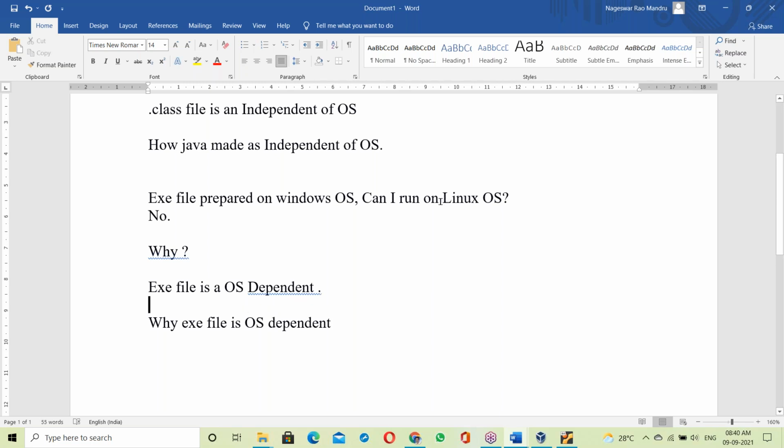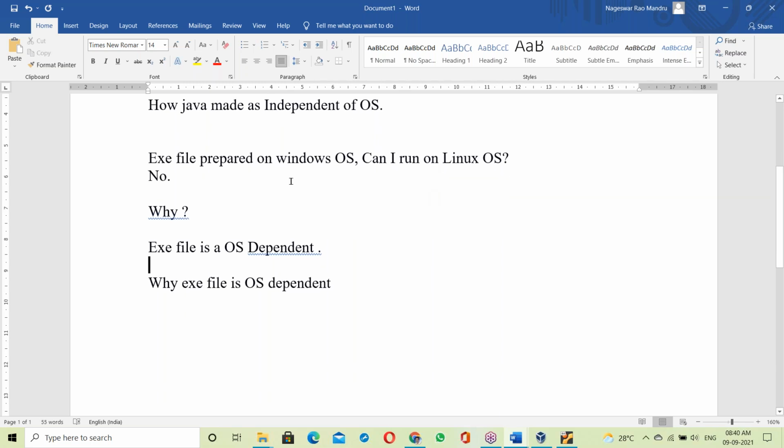See, an exe file prepared on Windows OS is Windows OS dependent. It will not run on other operating systems. That is the reason an exe file is OS dependent. Let us see why an exe file is OS dependent.